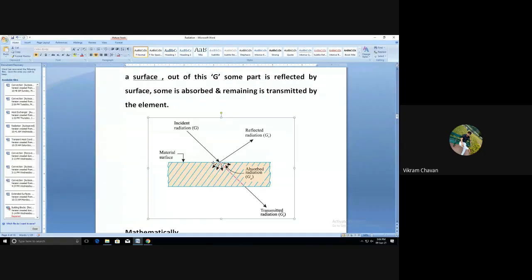Incident radiation: out of that, some of the radiation is reflected, some is absorbed in the surface, and some is transmitted through the surface. The amount of radiation reflected is G suffix R, the amount absorbed is G suffix A, and the amount transmitted is G suffix T.